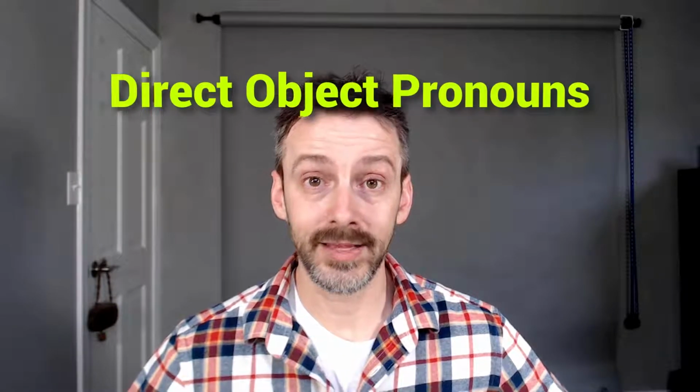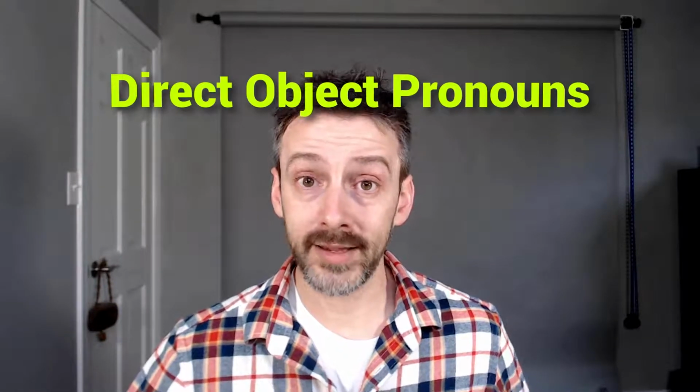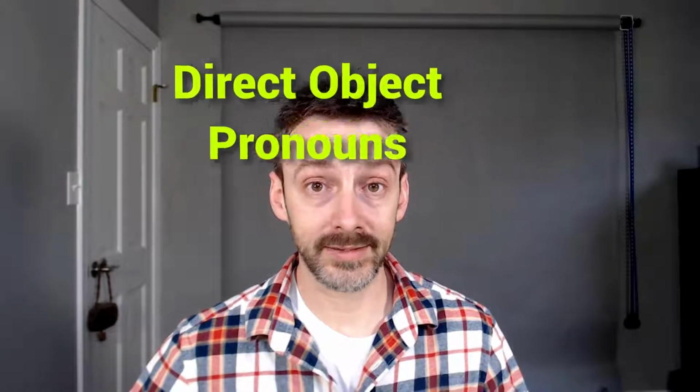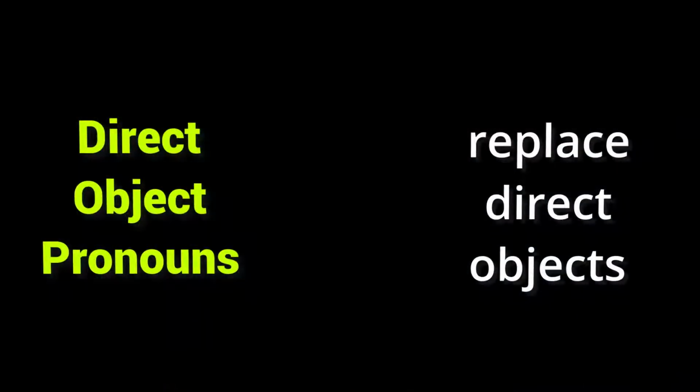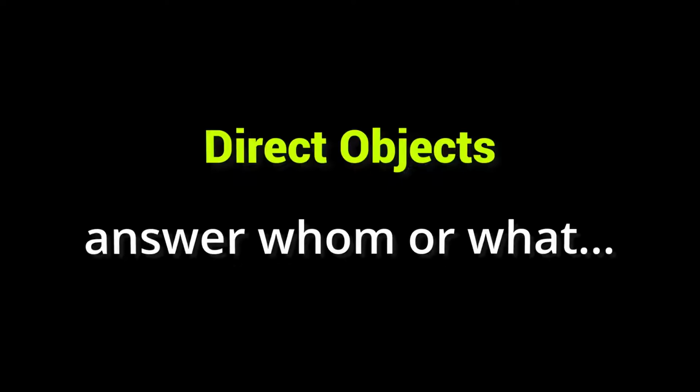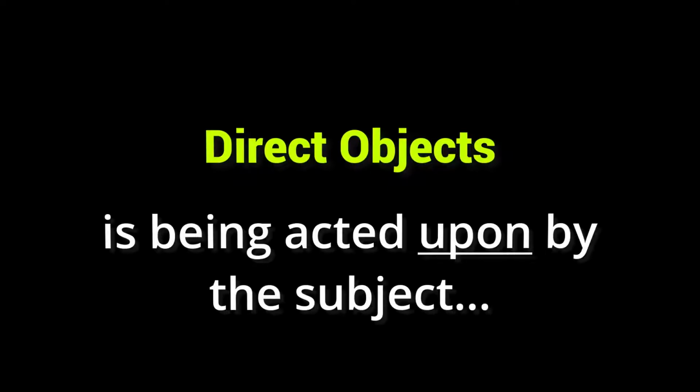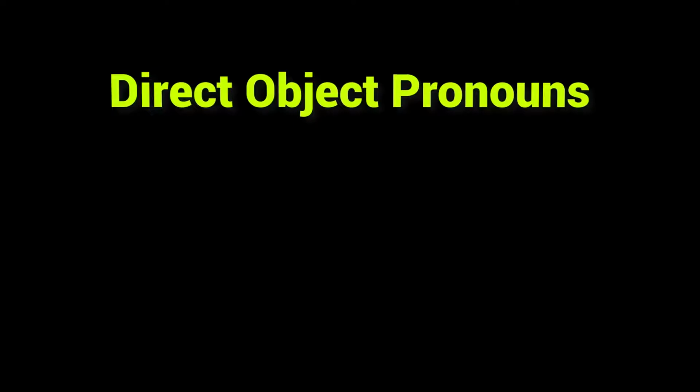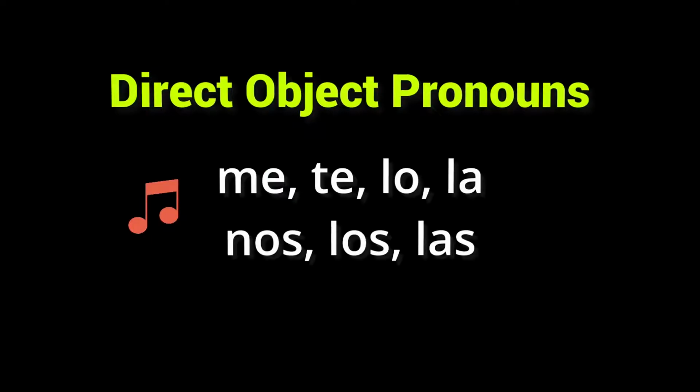In this video, I'm going to talk to you about direct object pronouns. Now, as you know, pronouns are words that replace nouns, so obviously these are going to replace direct objects. Direct objects answer whom or what is being acted upon by the subject. But first things first, the direct object pronouns in Spanish are me, te, lo, la, nos, los, las, and os for vosotros. So let's learn these in context.